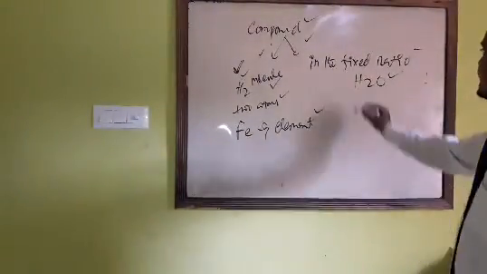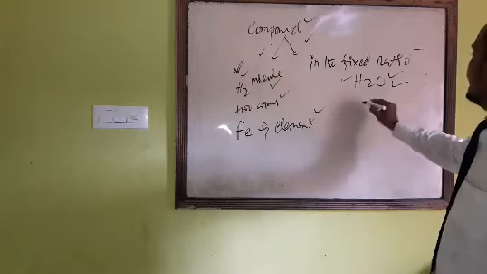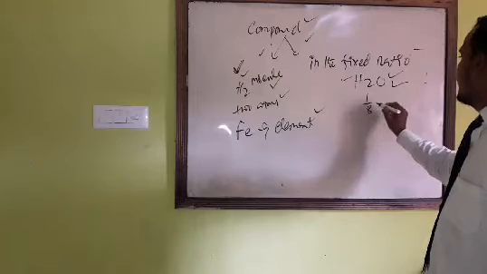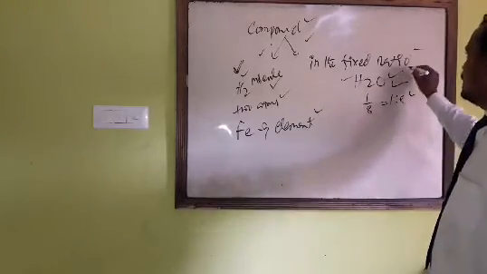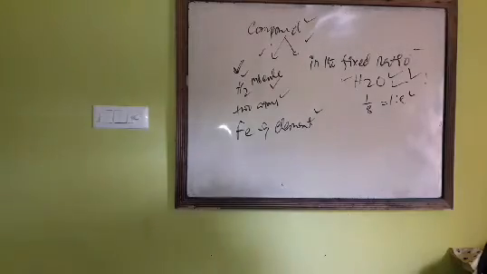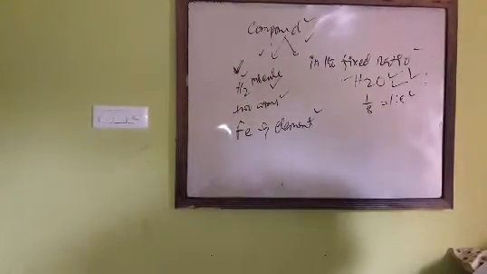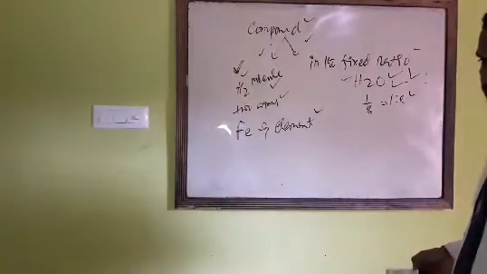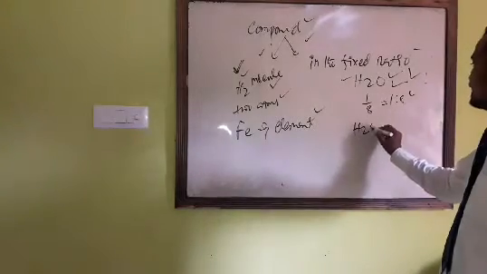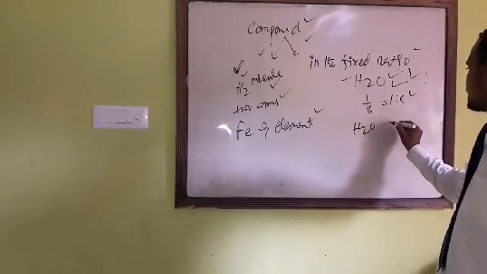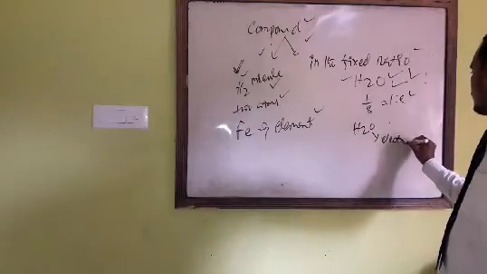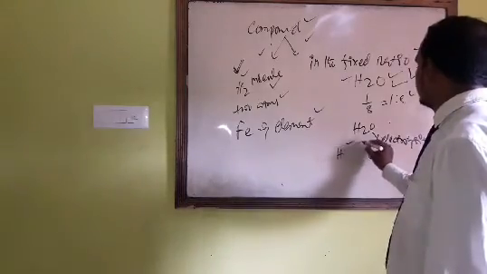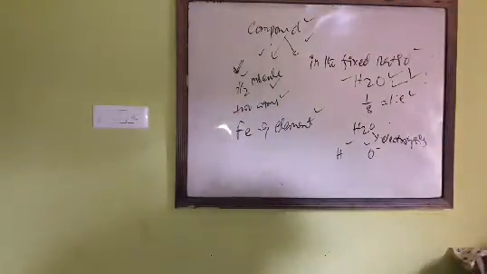H2O is made up of 2 hydrogen atoms and 1 oxygen atom, and they combine in the fixed ratio, that is 1:8 by mass, to form the compound. And you can separate the elements from the compound by chemical means. If H2O is subjected to electrolysis, you will get hydrogen and oxygen. So both the elements are separated.